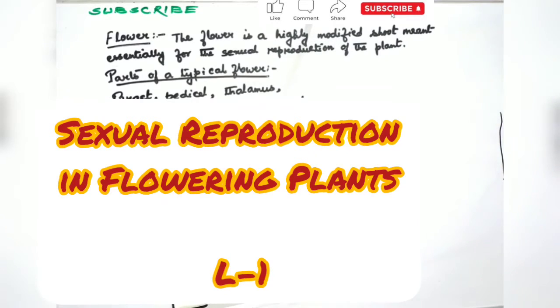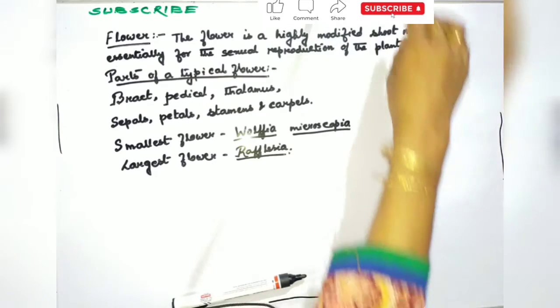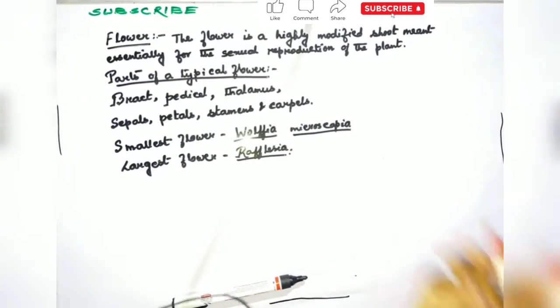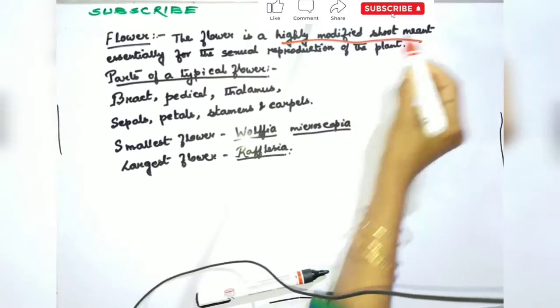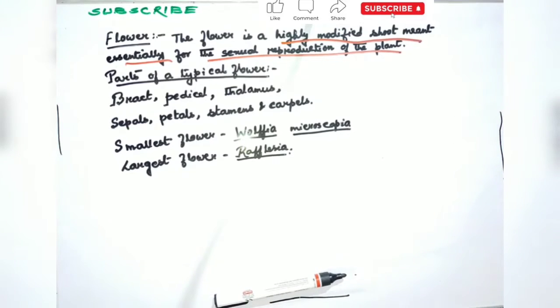Hello students, we are now moving to chapter 2 of our class 12 syllabus, that is sexual reproduction in flowering plants. Now what is a flower? The flower is a highly modified shoot meant essentially for the sexual reproduction of the plant.